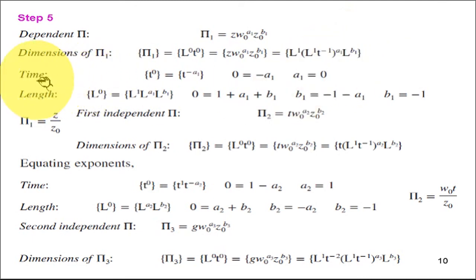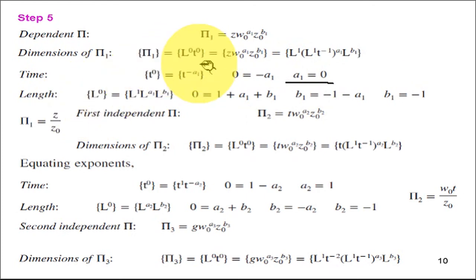For the dimension time, equate the exponents on the left hand side with the right hand side. The exponent of time on the left hand side is t raised to 0, equal to the exponent of time on the right hand side, that is t raised to minus a1. So writing only the exponents, 0 is equal to minus a1, therefore the exponent a1 is 0.